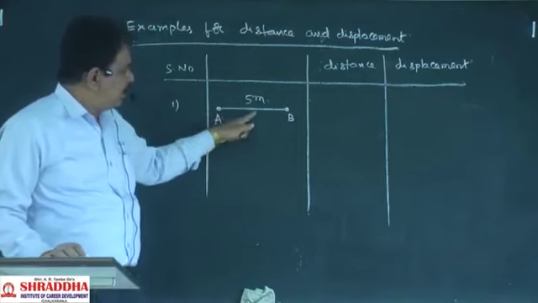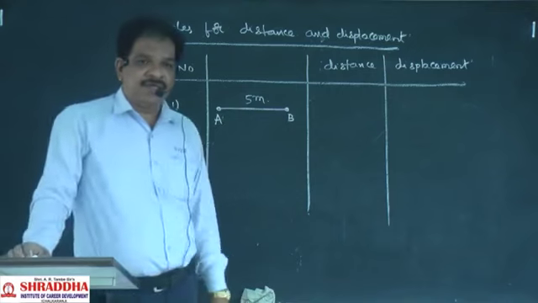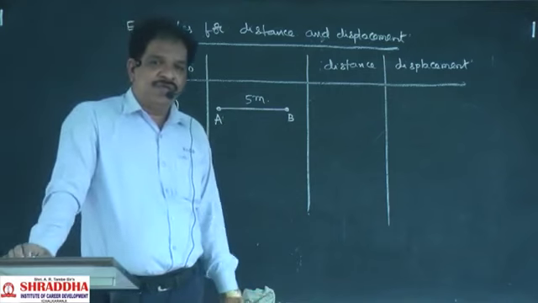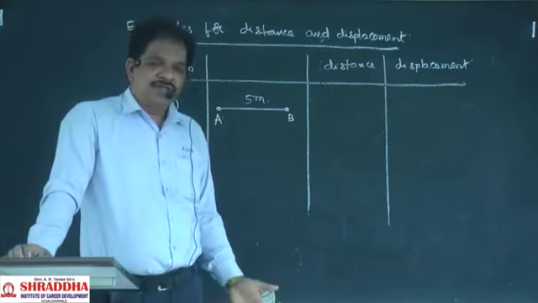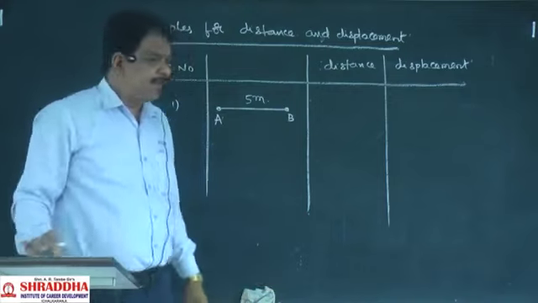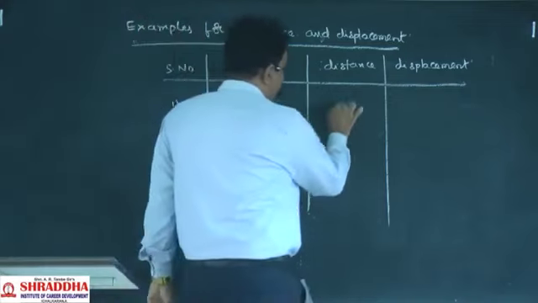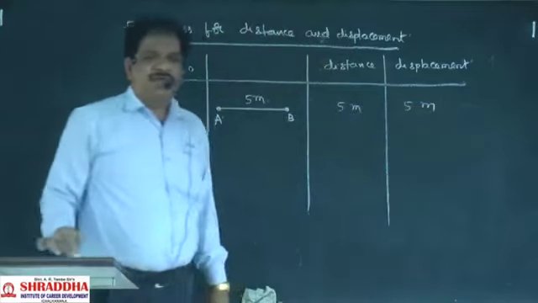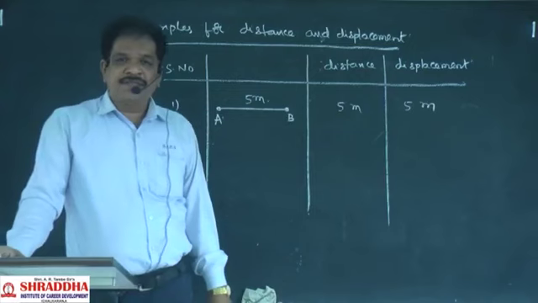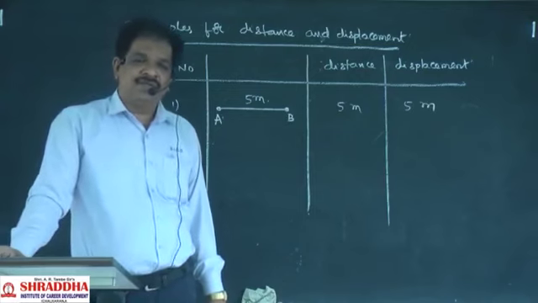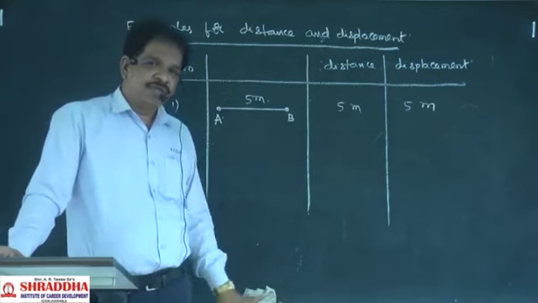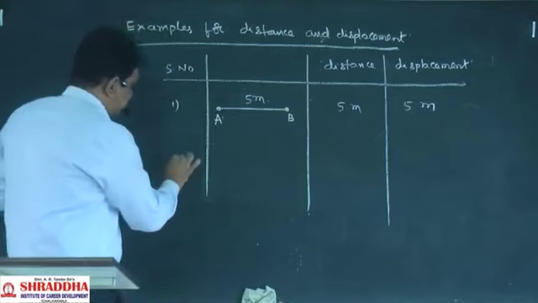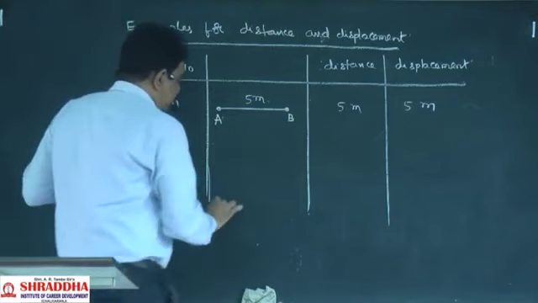Here the body is moving in a straight line. When a body is moving in a straight line, distance and displacement both will be the same. So the distance traveled here is 5 meters, and the displacement is also 5 meters. Both are the same.